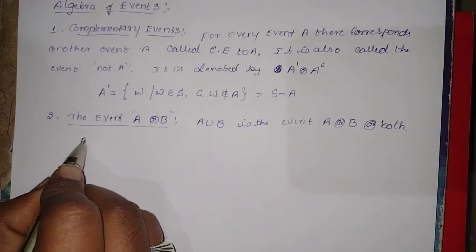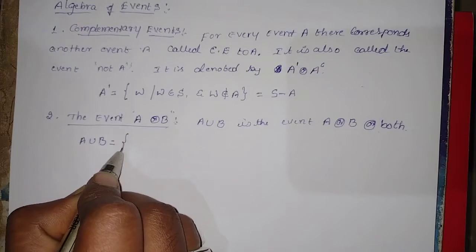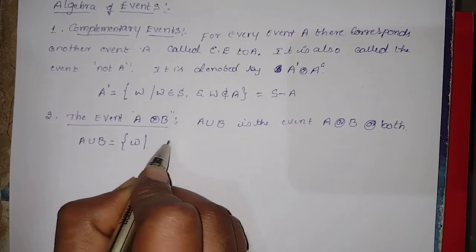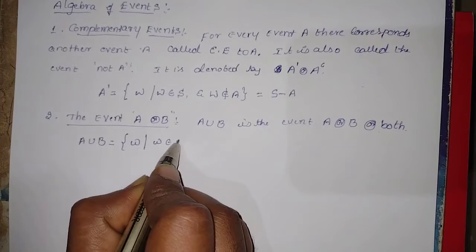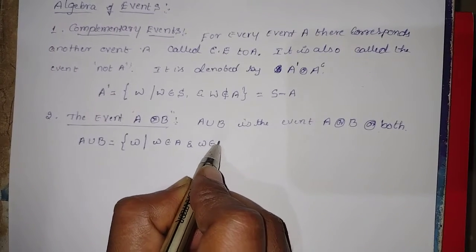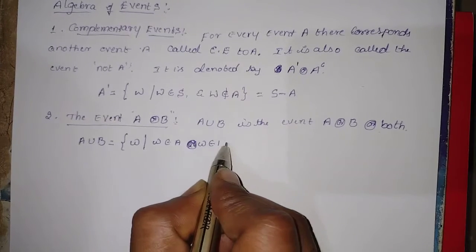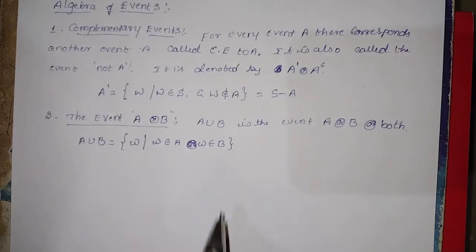The A union B is equal to the omega such that omega belongs to A or omega belongs to B. ಎರಡು ಸೆಟ್ಟನ್ನು ಸೇರಿಸಿ ಬರಿಬೇಕು. That is called A union B or the event A or B.